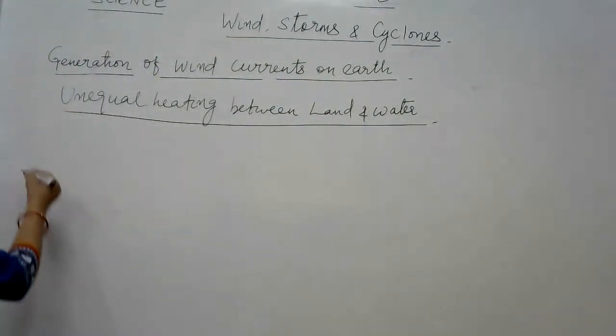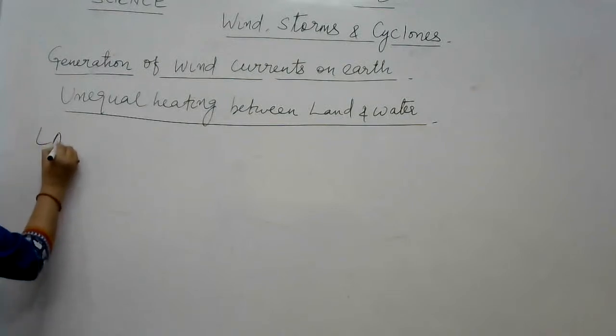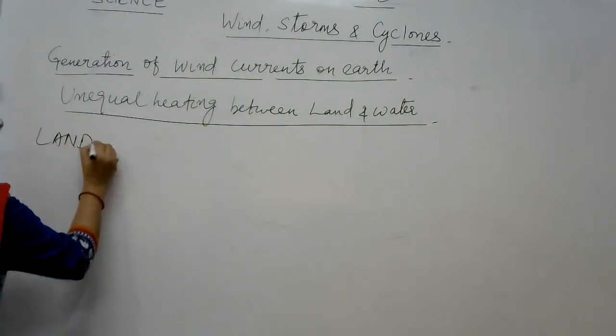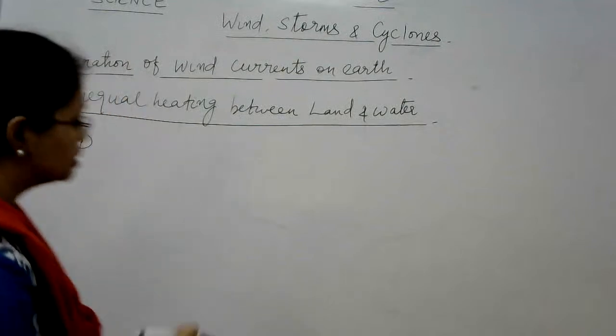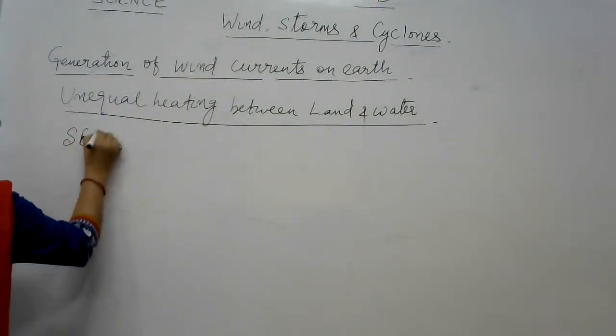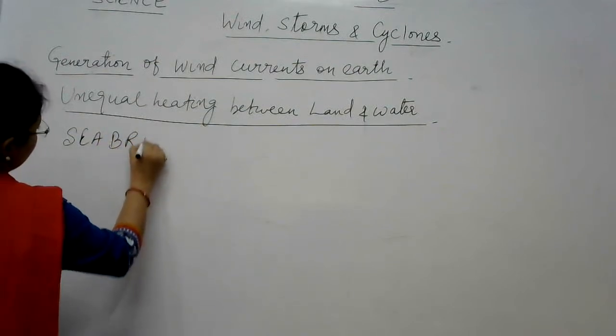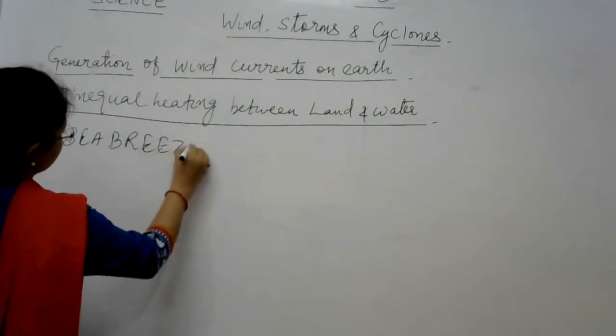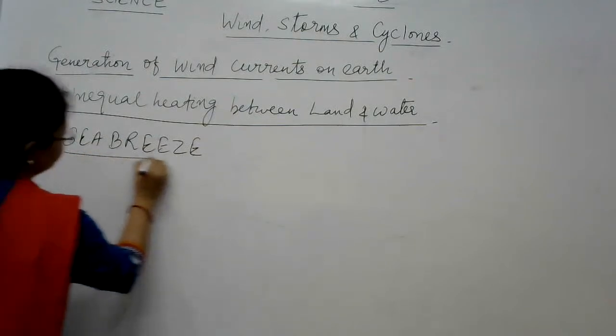So what happens? Let's first see the land breeze. Let's start with the first, sea breeze, then you can connect easily. Yes, sea breeze. Okay.